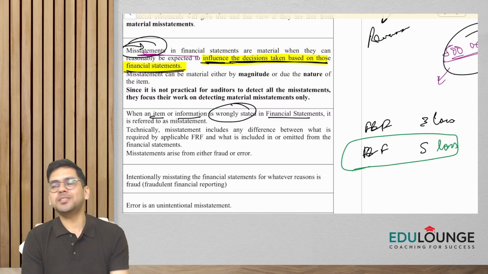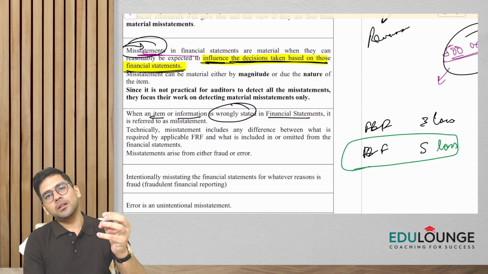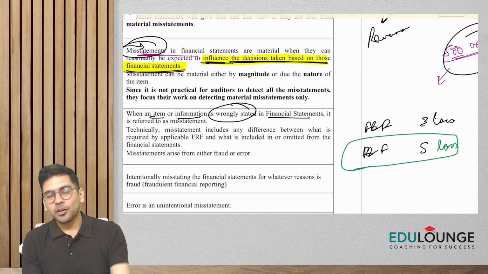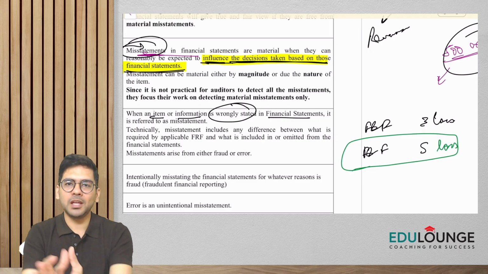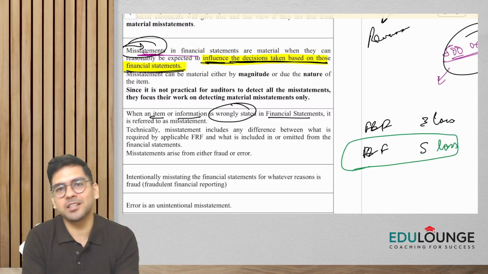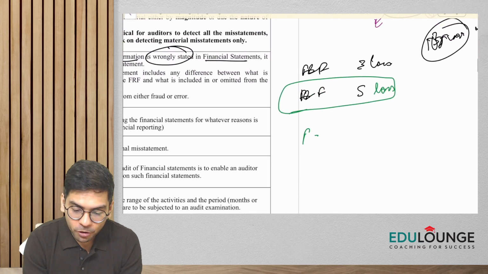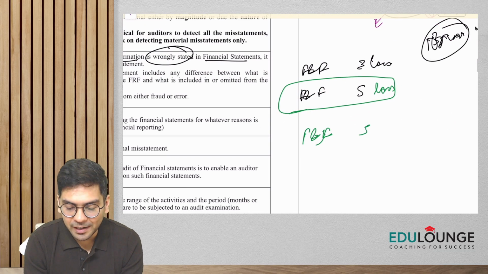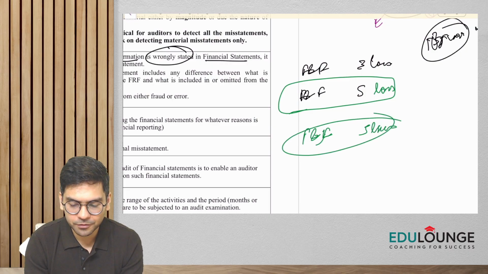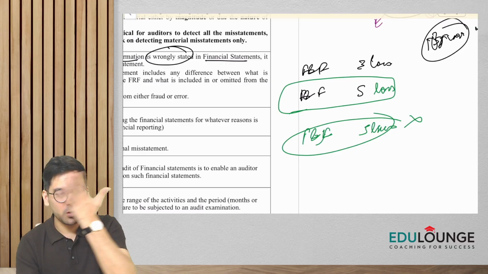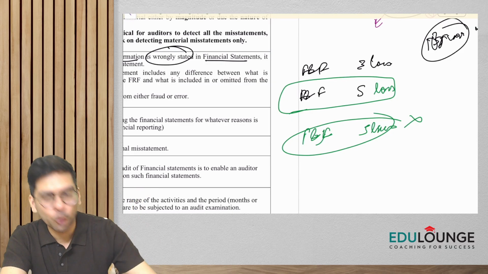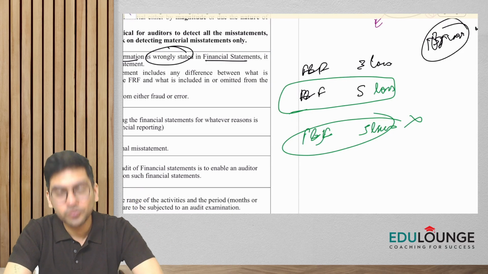Okay, so misstatement doesn't mean that there has to be a mistake. If the company omits something which was supposed to be there in the financial statement, for example, they forgot to pass entries with respect to furniture and fixture of 5 lakhs at all. They did not pass any entry, it was totally omitted from the books of accounts. So will it be a misstatement?